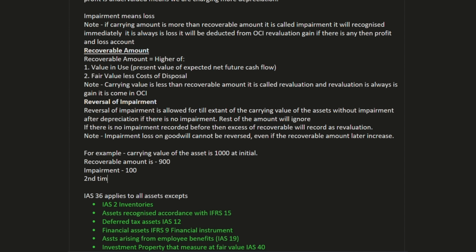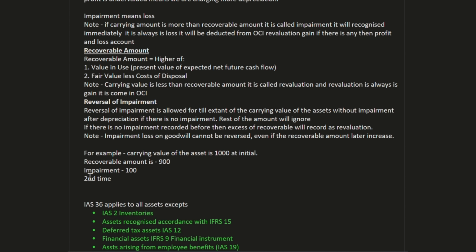Second time, recoverable amount is 1200.